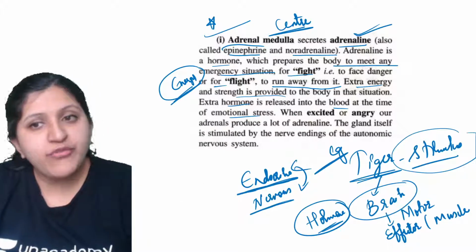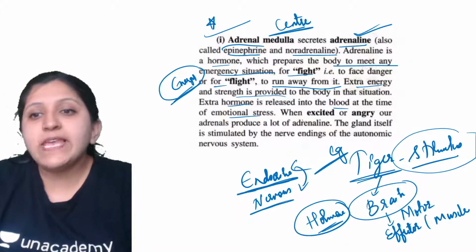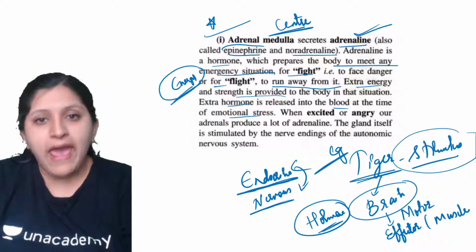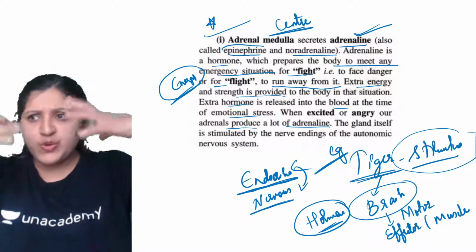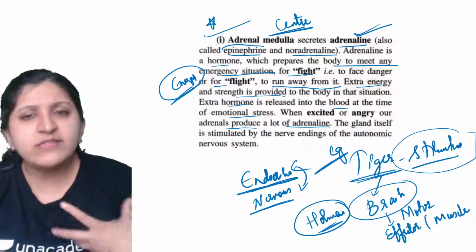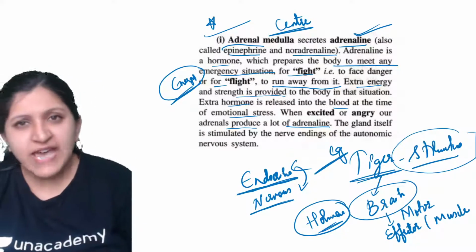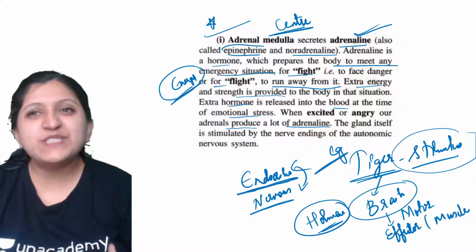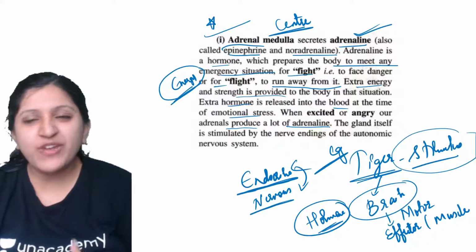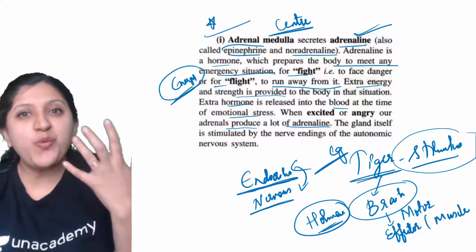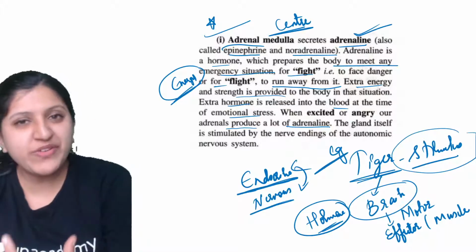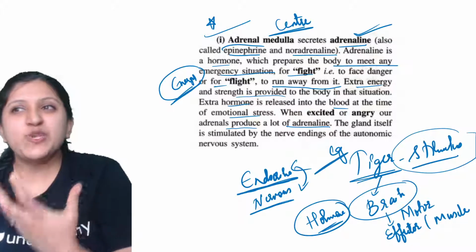In case of emotional stress, or when you are excited or angry, the adrenals produce a lot of adrenaline. When you are aggressive, angry, or excited, in any of these cases your body requires a lot of energy, because you are performing a lot of actions. We will see those actions, so you will understand.